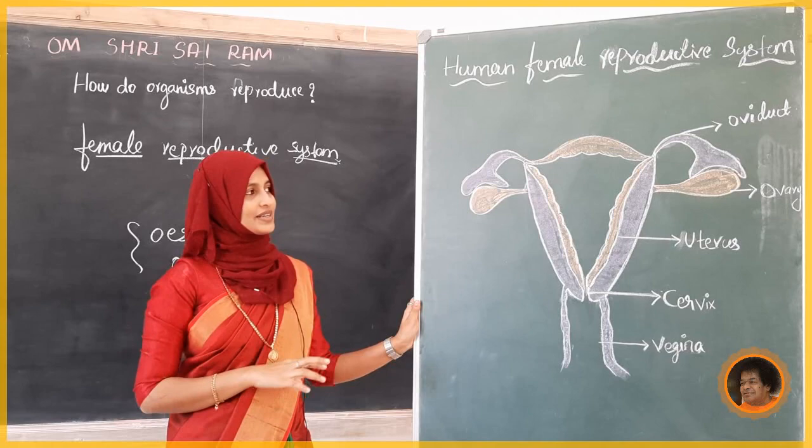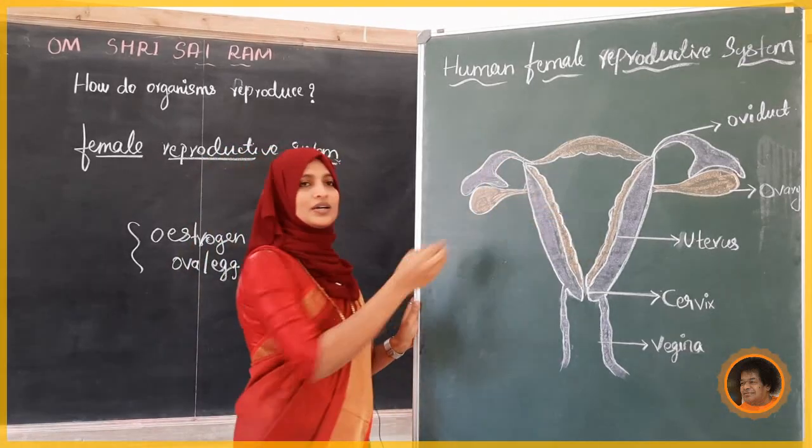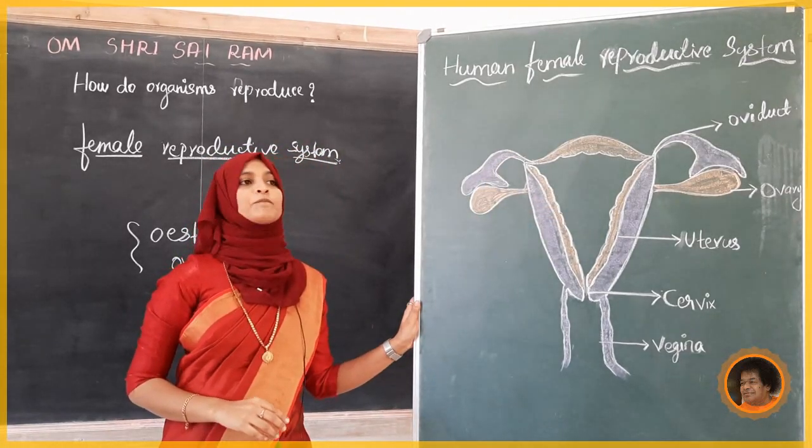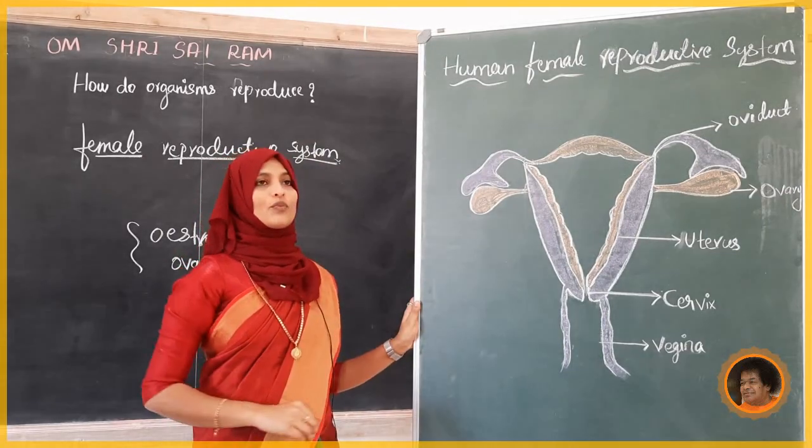Next, this leads to the uterus. Now we will see the uterus.